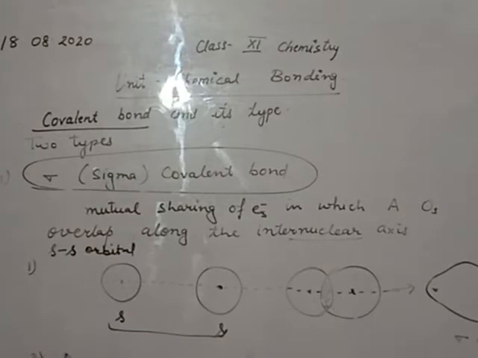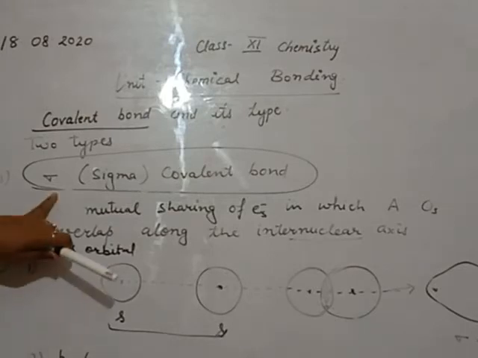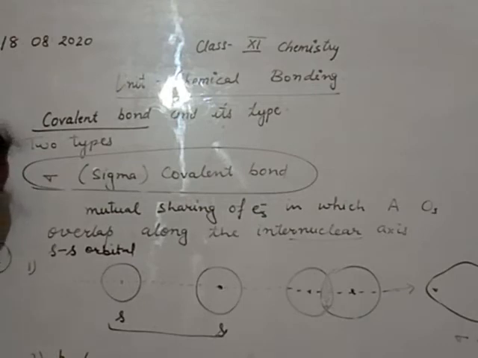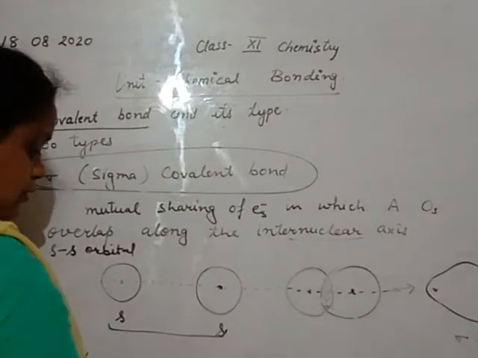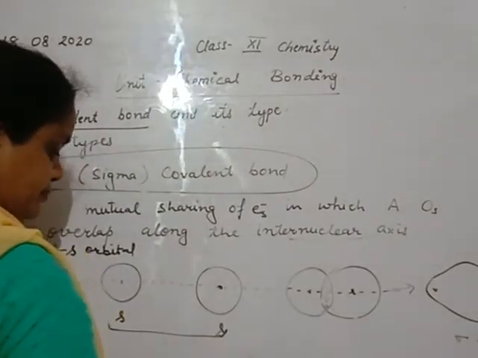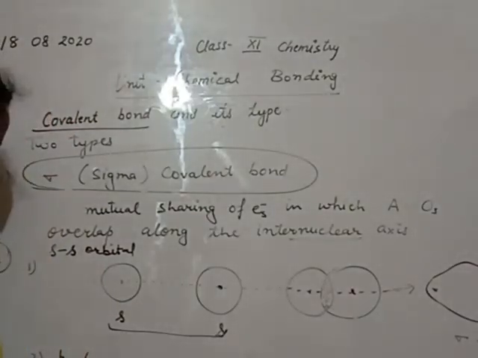And beta, the pz orbital. We have the p orbital, which has three orientations: px, py and pz. Out of these three, only pz forms a sigma bond. The pz orbital of one atom and the pz orbital of another atom overlap with each other.